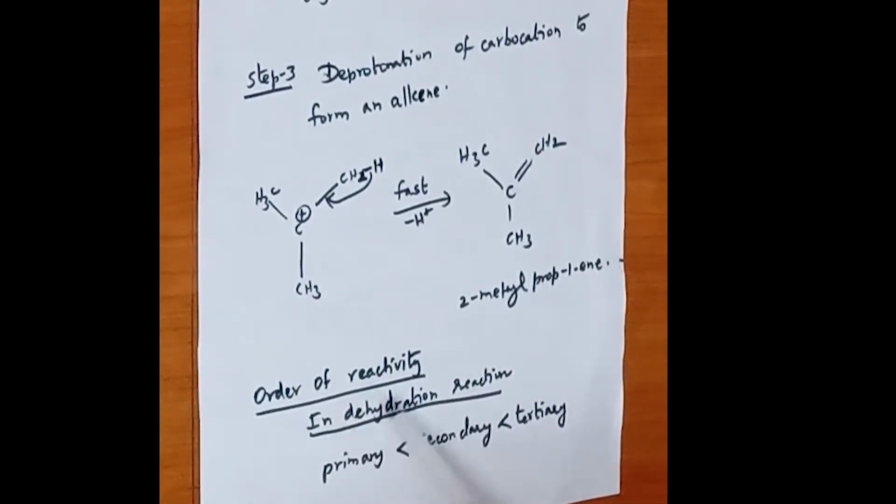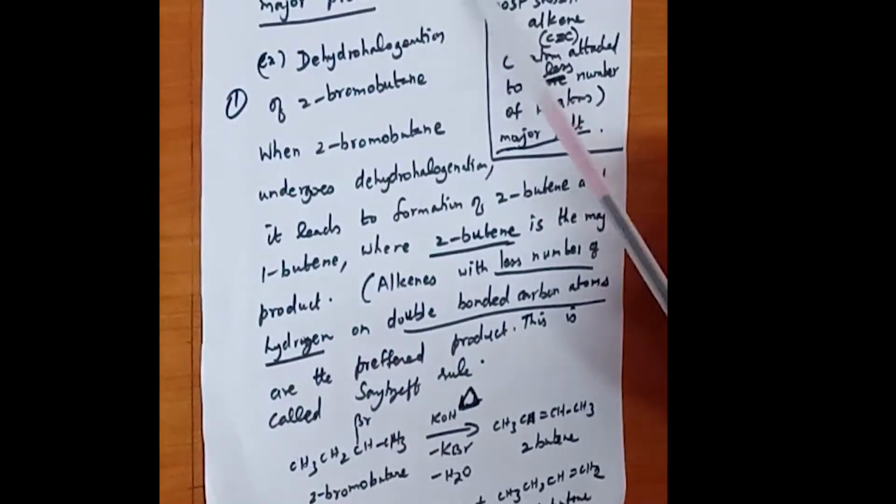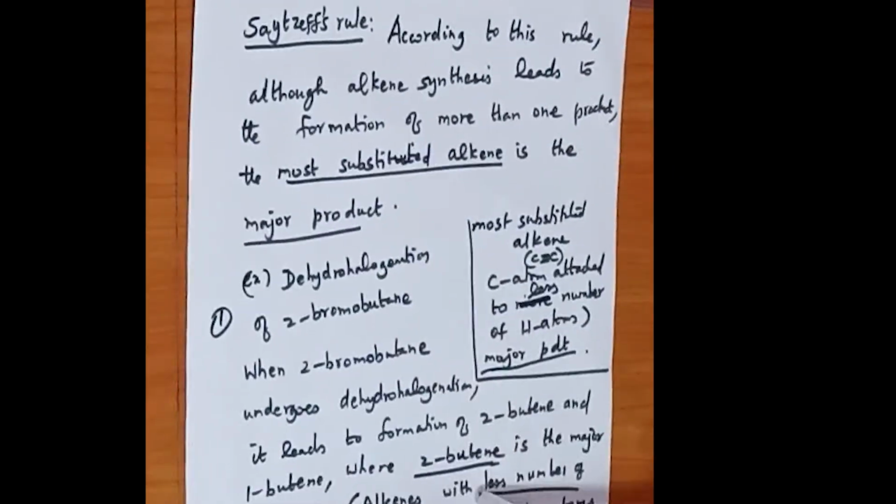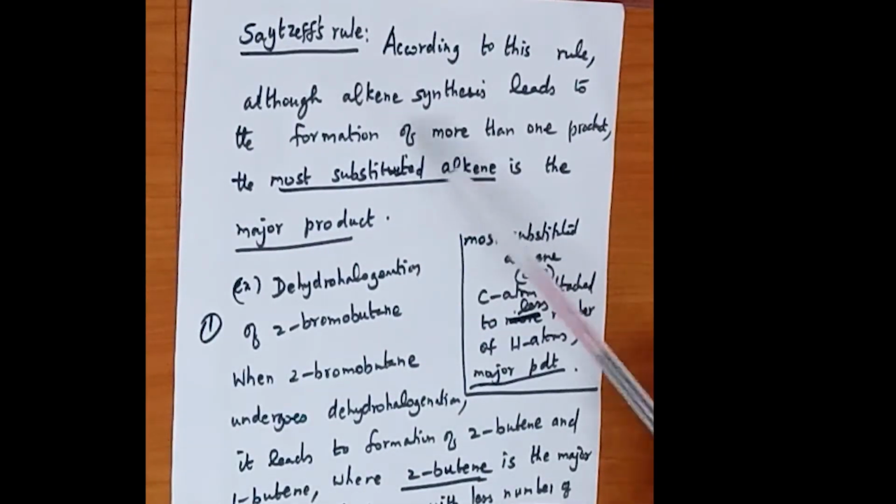Always the order of reactivity is tertiary greater. So the order of reactivity is primary alcohol less than secondary alcohol, which in turn is less than tertiary alcohol. So next we are going to see Zaitsev rule. The next rule we are going to see is Zaitsev rule.